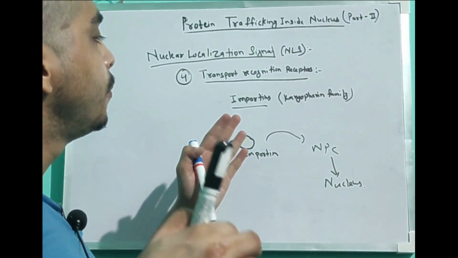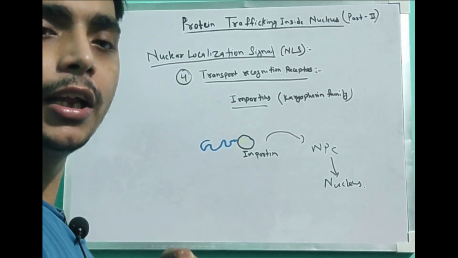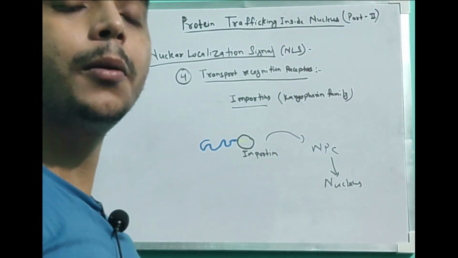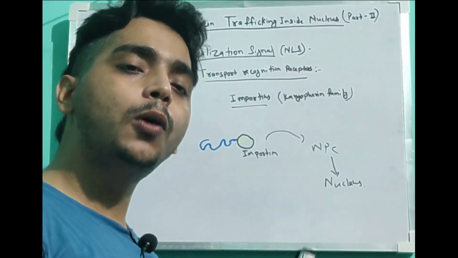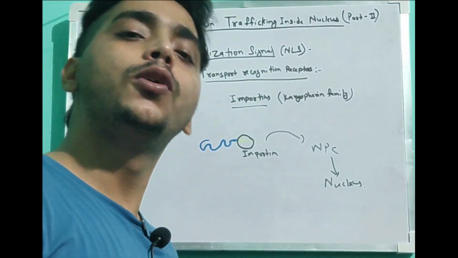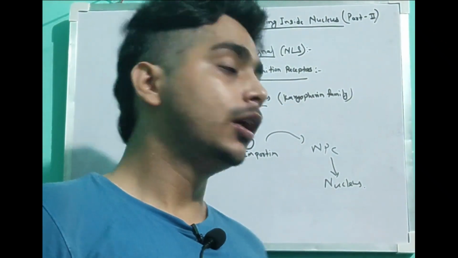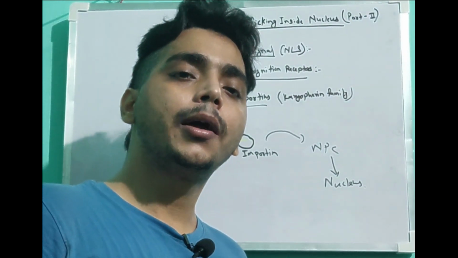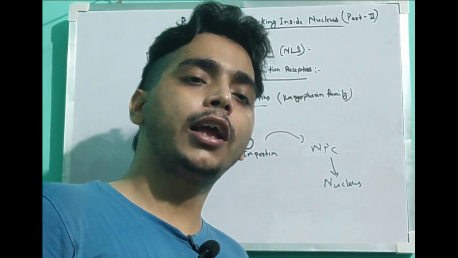This was all about the nuclear localization signal and how it helps in the translocation of proteins inside the nucleus. So this was our part 2. In part 3 we will talk about importins and exportins and how proteins migrate across the nucleus. Thank you for watching this video.